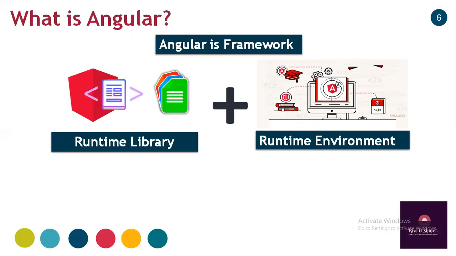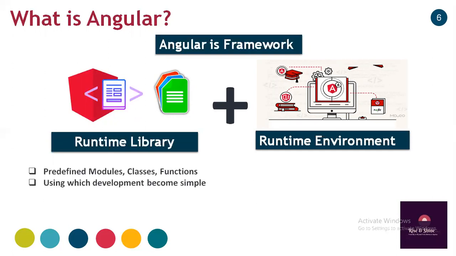So Angular is a framework with a runtime library and a runtime environment. What do you mean by runtime library? Angular has predefined modules, so many classes, and within them so many functions. Due to such predefined modules, classes, and functions, it is very easy and simple to develop any web application, or development becomes simple and easy.